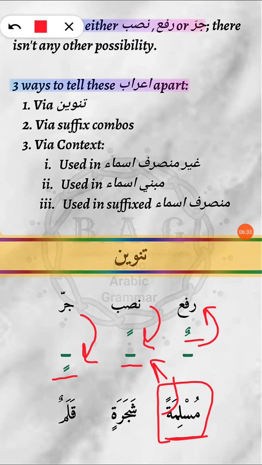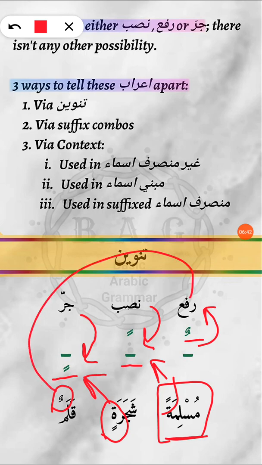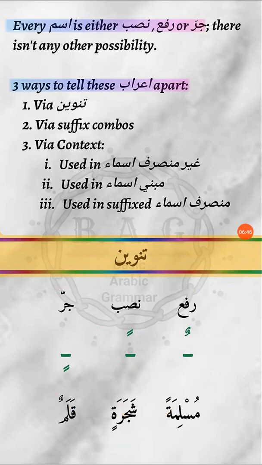Next, shajaratin, ending in in sound, so it is jar. Qalamun, ending in un sound, so it is rafa. Now you can practice these things, and we are going to do that in the next slide, inshallah. So un is rafa, an is nasab, in is jar.